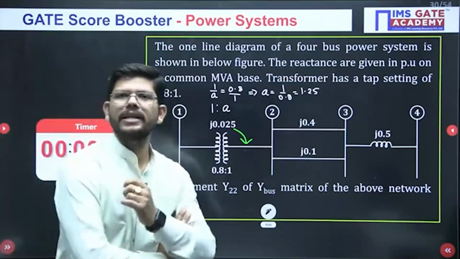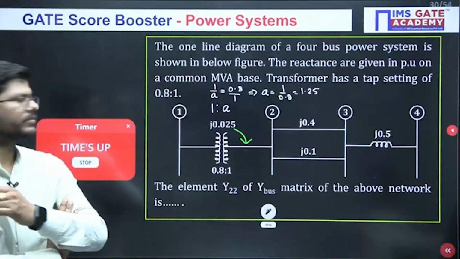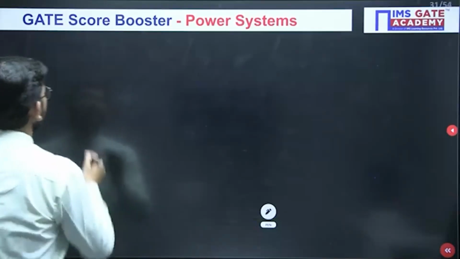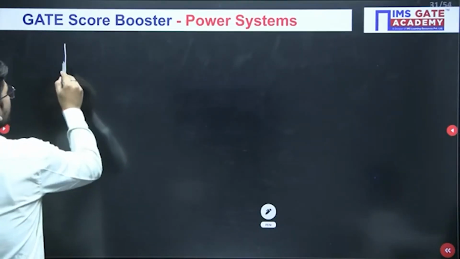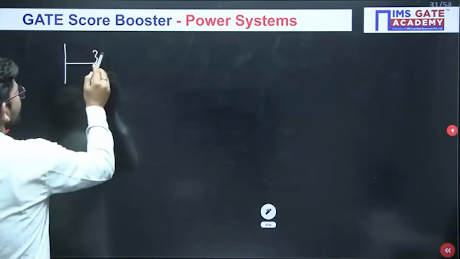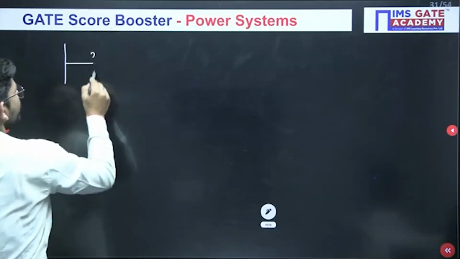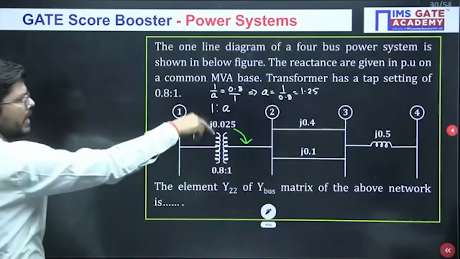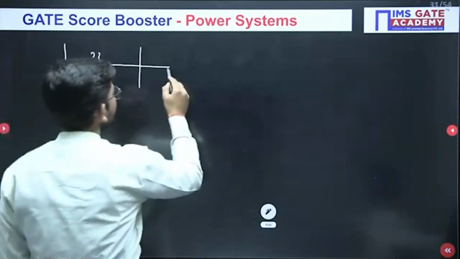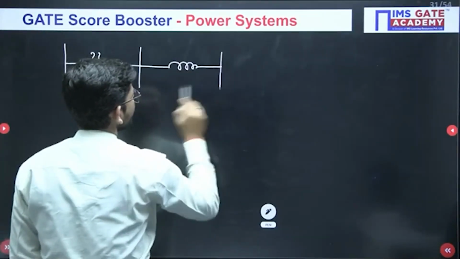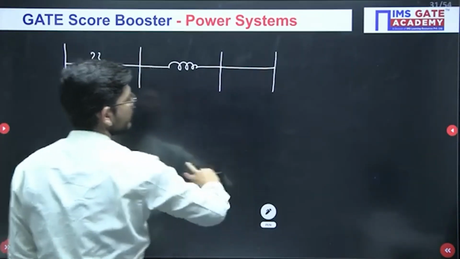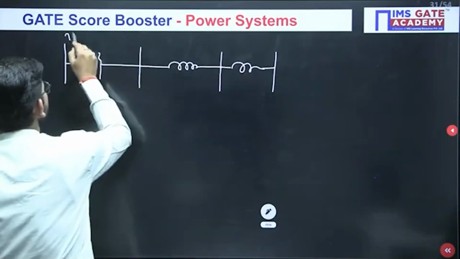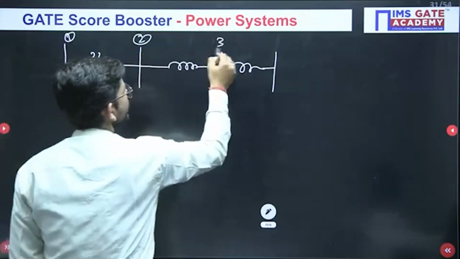Last 4 seconds. Any answers? So see what we will be doing here. If I redraw this, this is what we have. Or let me redraw it with admittance. These parallel combinations I can do, and I can draw one line here only. So see, this is 1, 2, 3 and 4.